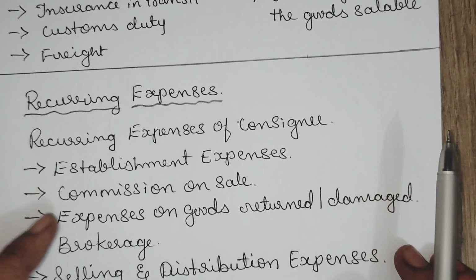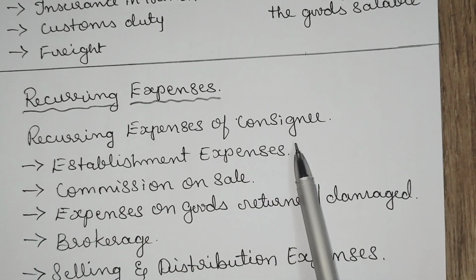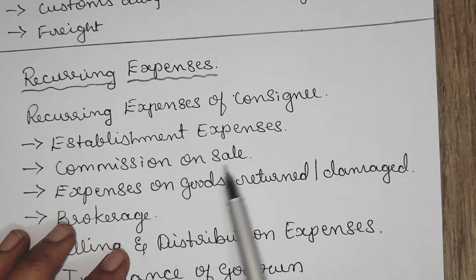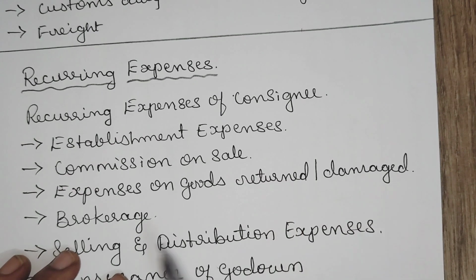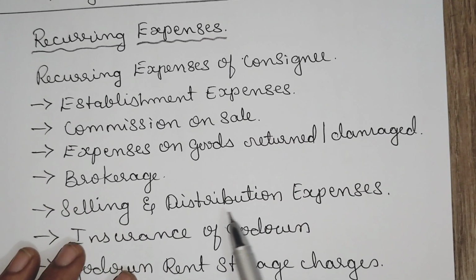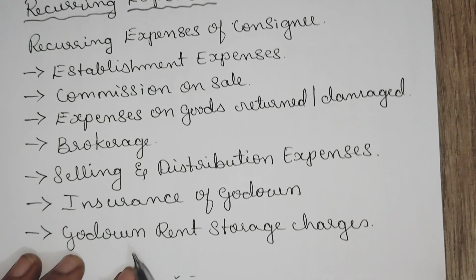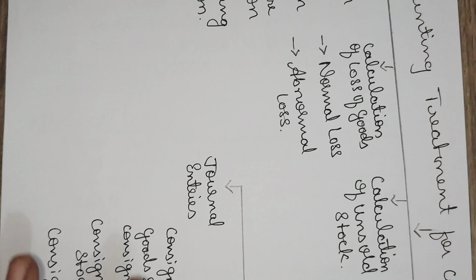Then recurring expenses of only consignee, which repeat, are establishment expenses, commission on sale, expenses on goods returned or damaged, brokerage, selling and distribution expenses, insurance of godown rent, storage charges.